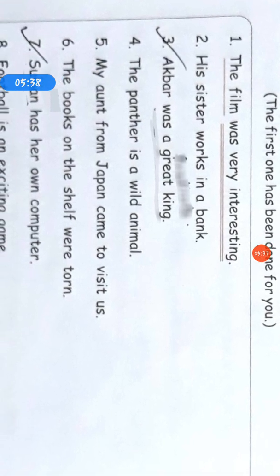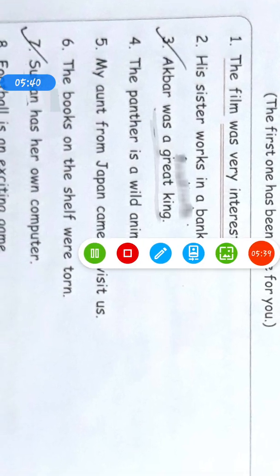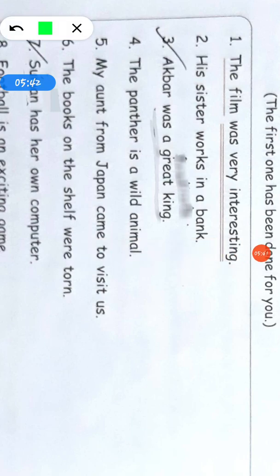Next sentence. Now what will we do? We underline the subject and circle the predicate. His sister works in a bank. So in this sentence, his sister is subject and works in a bank is predicate.